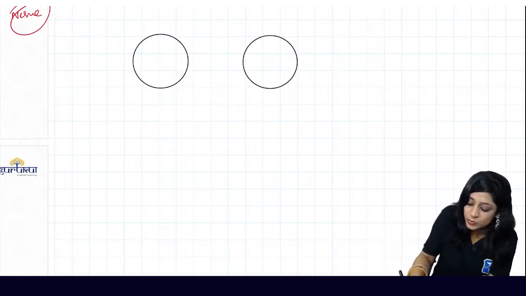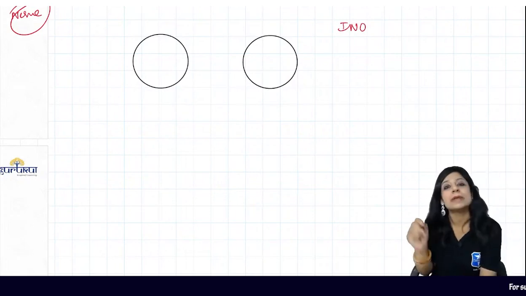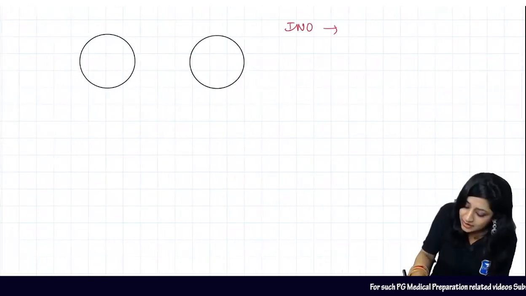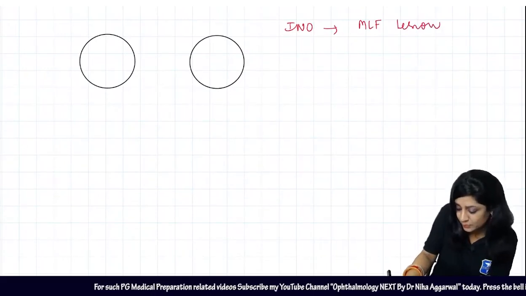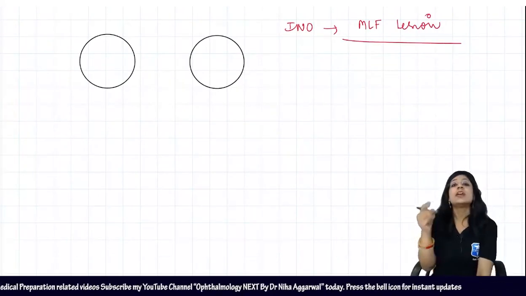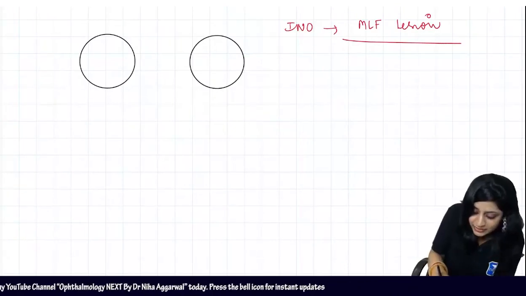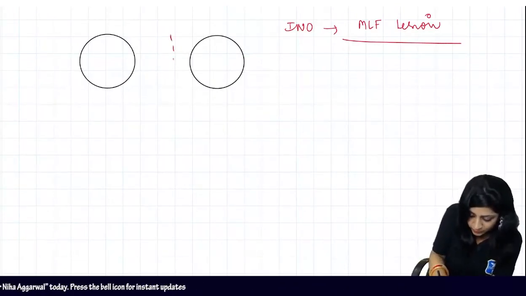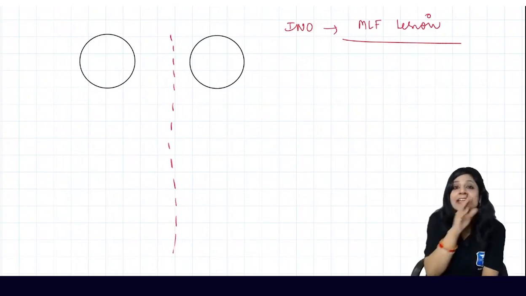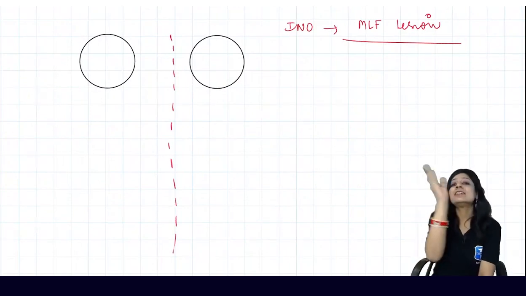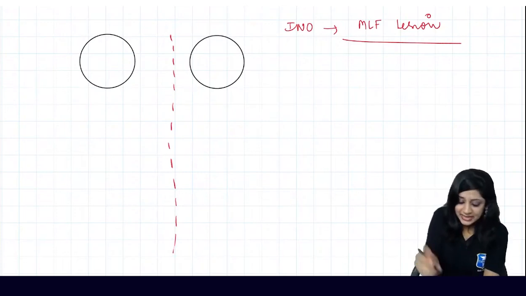Now they are talking about nystagmus. Nystagmus, when do we talk about it? We talk about nystagmus in internuclear ophthalmoplegias when we have MLF lesions. With this, you will learn the MLF lesion also. That is again very, very good. We also study the MLF lesion. So let us talk about gaze. We are having horizontal gaze and vertical gaze.